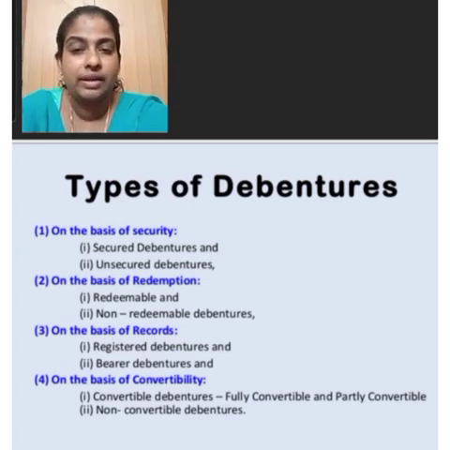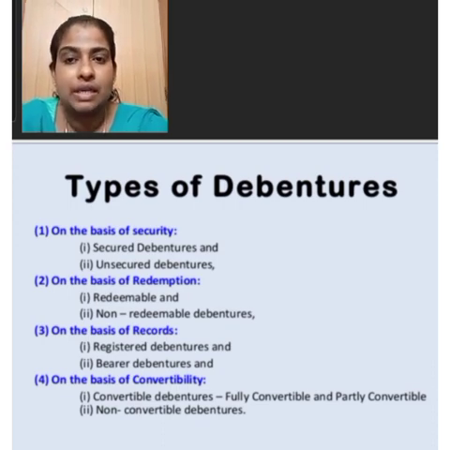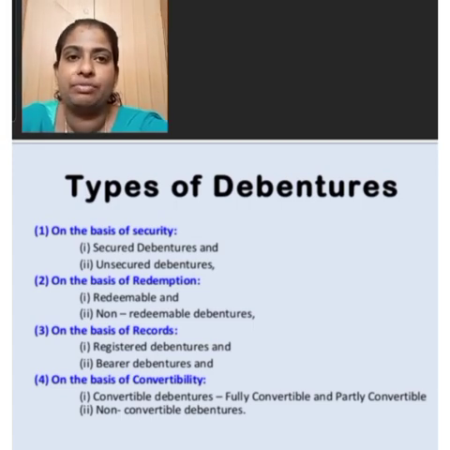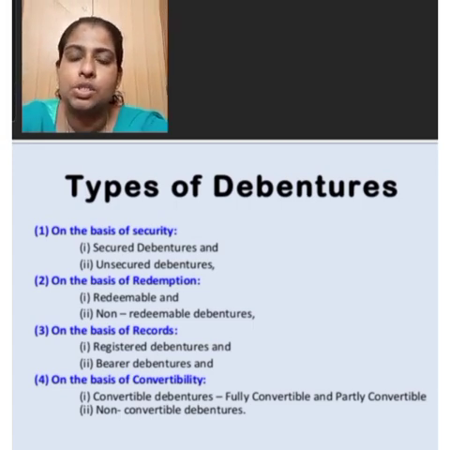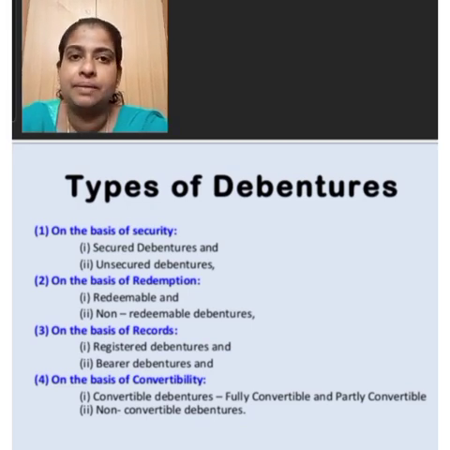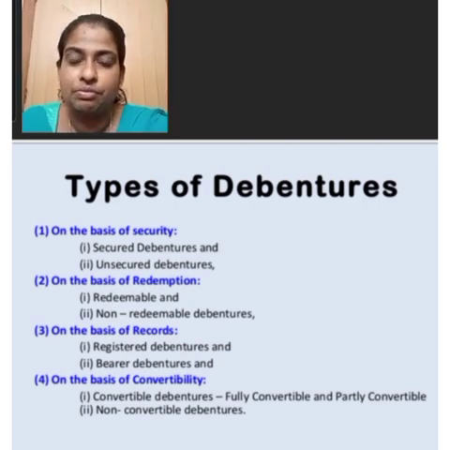The next is non-convertible debentures. Non-convertible debentures are those which are not convertible into equity shares or other securities at a stated rate of exchange, either at the option of the debenture holders or at the option of the company after a specified period. These are the different types of debentures.